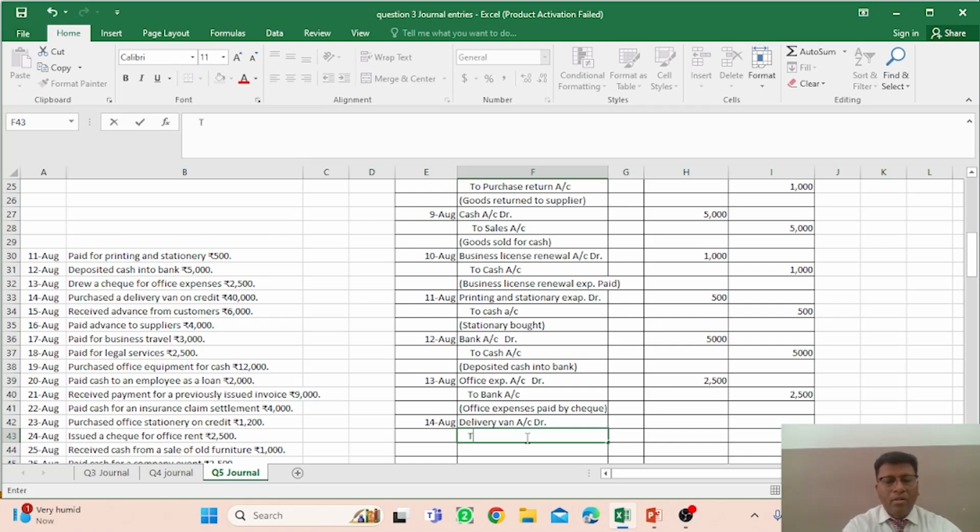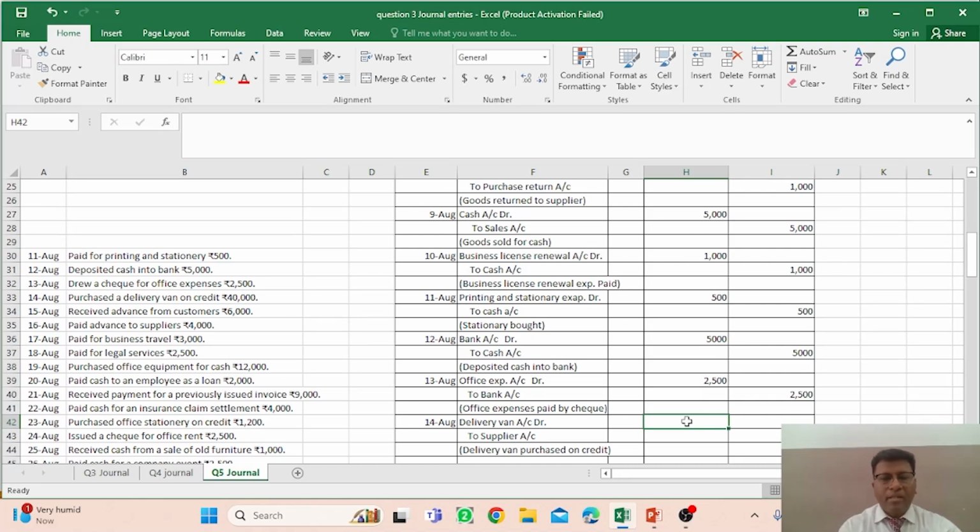You have to mention the supplier, since you are purchasing. The creditor is there, you can mention accounts payable, right? So to supplier, you can write here supplier of van, to supplier account, right? And you have to mention the narration that delivery van purchased on credit, right? If the party name is given, you have to mention the party's name. Otherwise you can write here the supplier or the accounts payable, because in future you have to make the payment